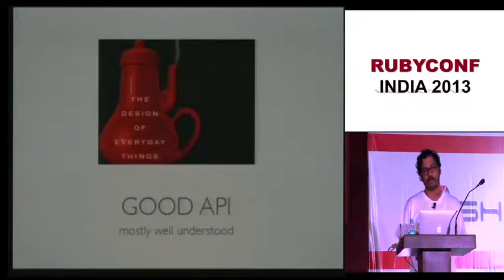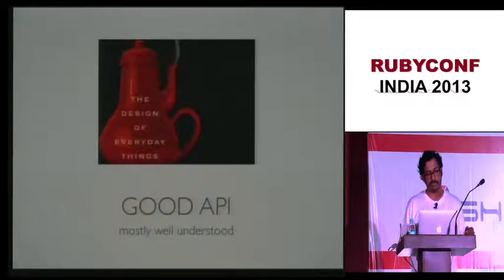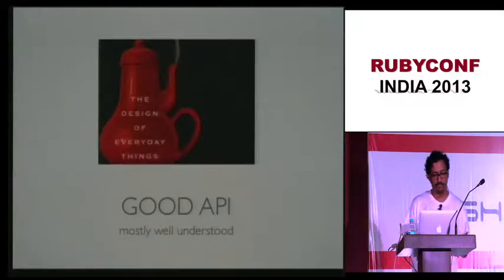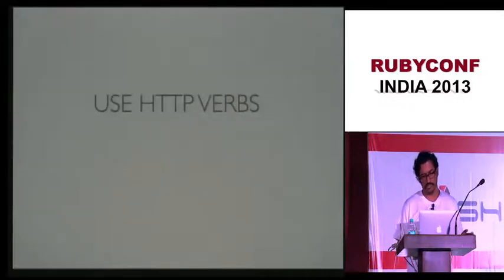I'll not be talking about what is a good API, what is hypermedia. The reason is that back in 2006, in our offices, we used to have all the discussions saying what is a good API, you're building a bad API. But nowadays, when you're working with people, there is like telepathy. You know what's a good API, the other person also knows what's a good API. And when I say what's a good API, what I mean is what Rails understands to be a good API. But for the purposes of my discussion, I am not a REST nerd, so that is good enough for me.